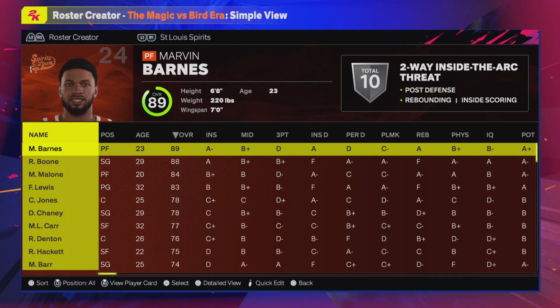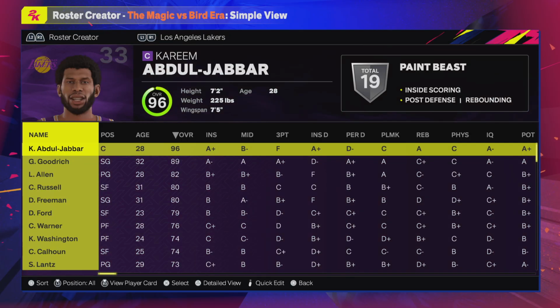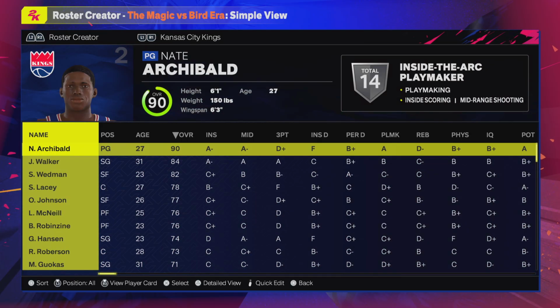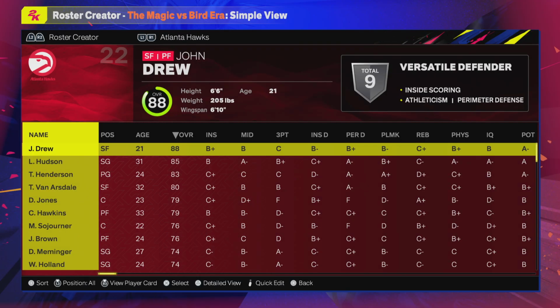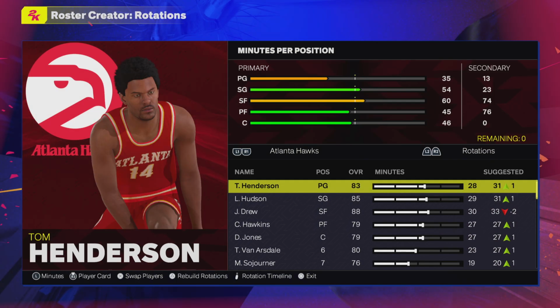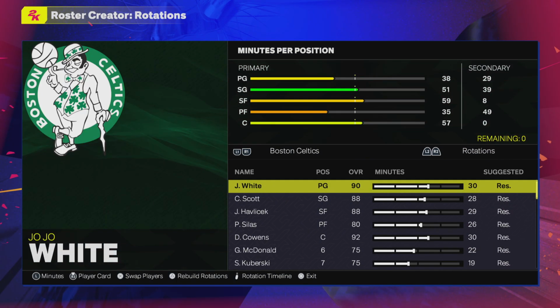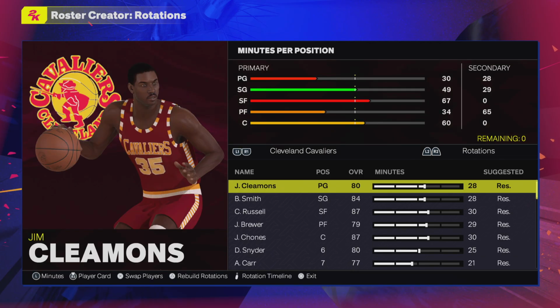If somebody wanted to take the scenario and add them, they could certainly do that. I did not do that just out of respect for the original roster, so I didn't want to glitch anything or make any drastic changes to it. But you've got all the team logos, team uniforms are correct, the courts are correct.